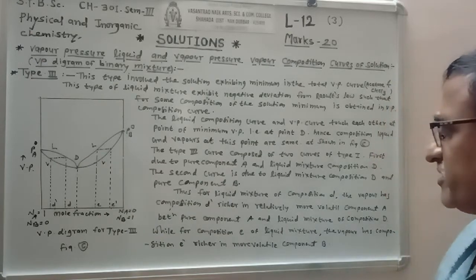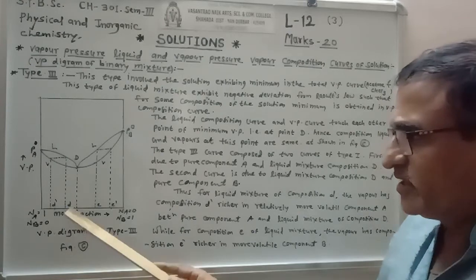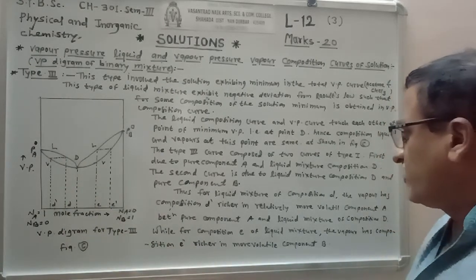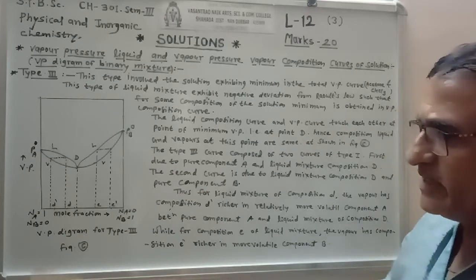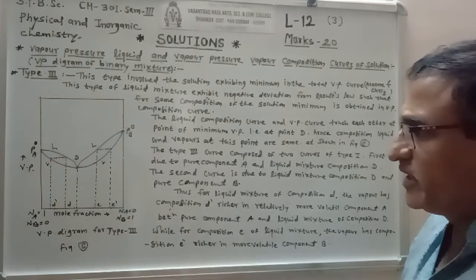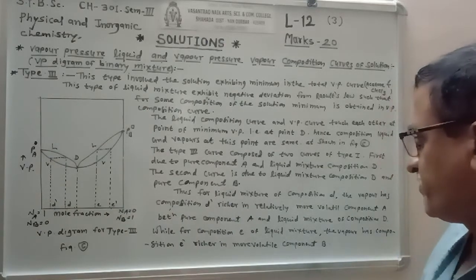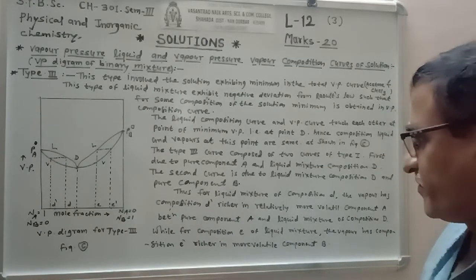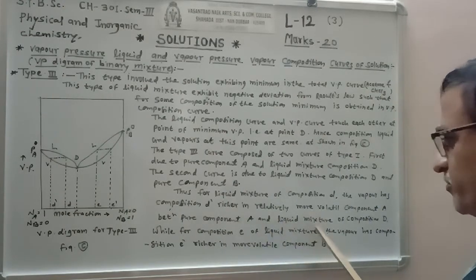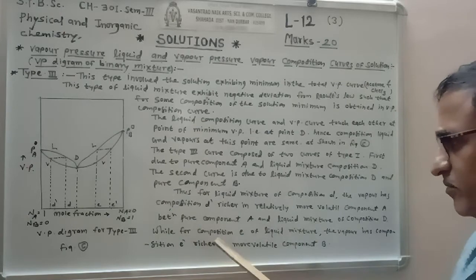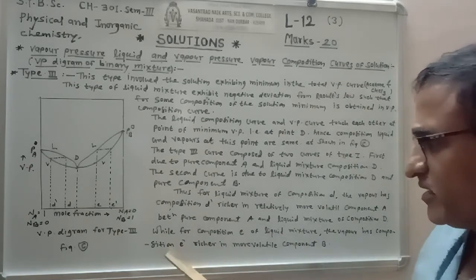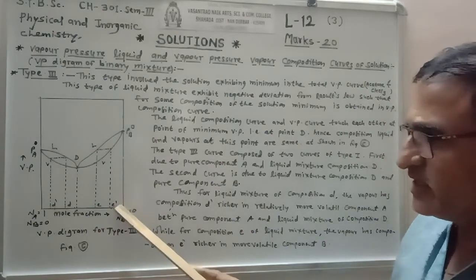Thus, the liquid mixture of composition D is relatively richer in D dash, which is richer in the more volatile component A. Similarly, for the other curve, for composition E of the liquid mixture, the vapor is richer in E dash.